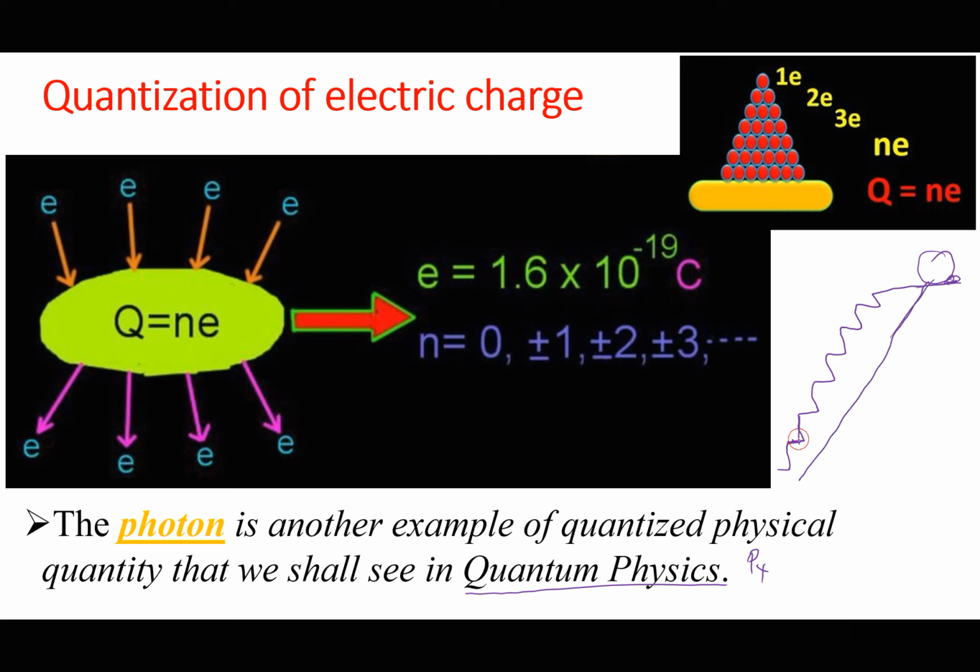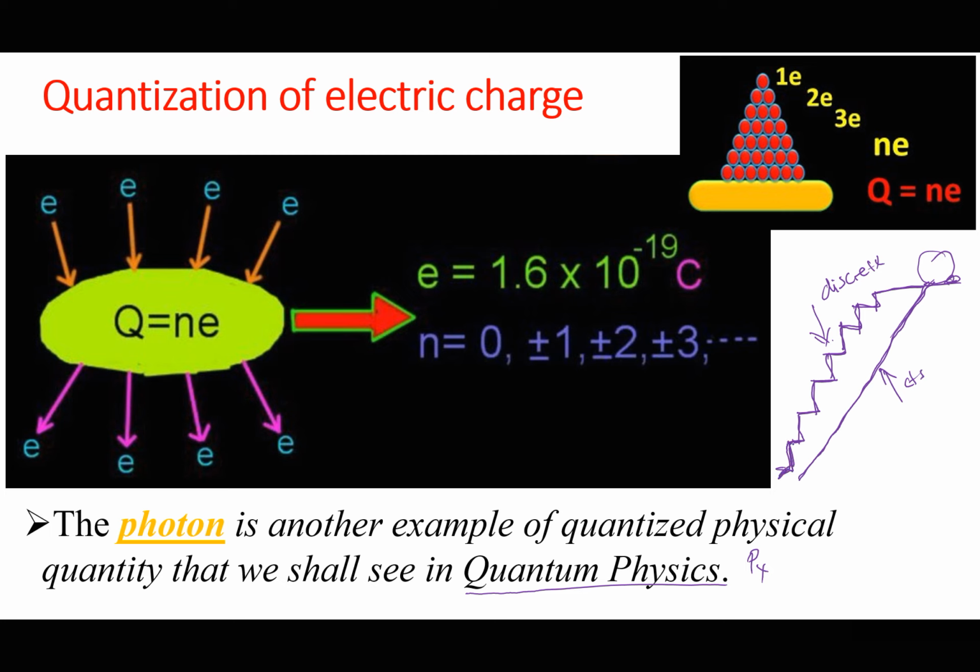In taking the steps to reach that point, the object must always be on a specific step. But in pulling it along the inclined plane, the object will now have a continuous increase in gravitational potential energy. So here we say it is quantized, it is discrete; here we say the energy will be continuous. So when we say charge is quantized, we are referring to this part here.